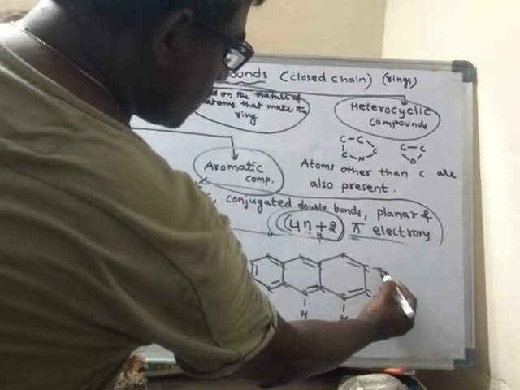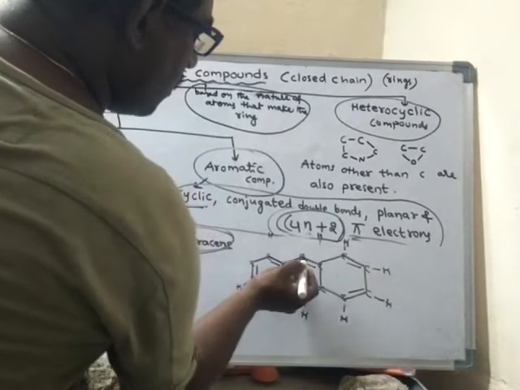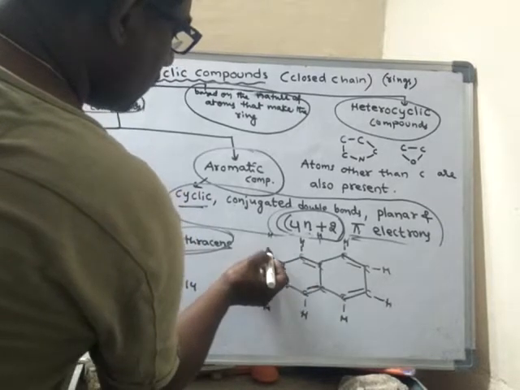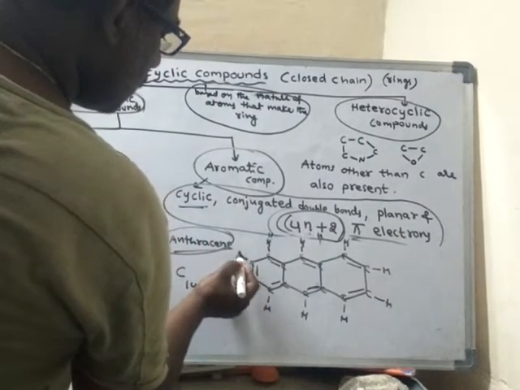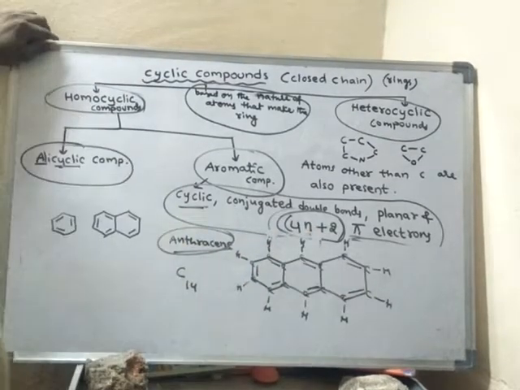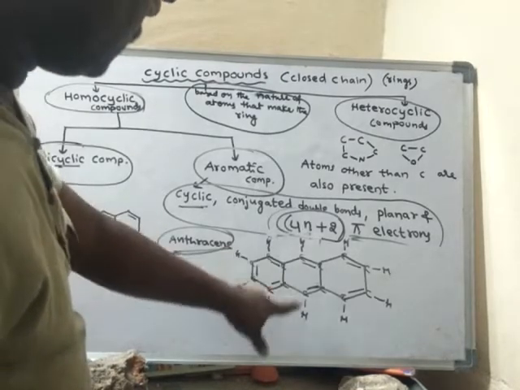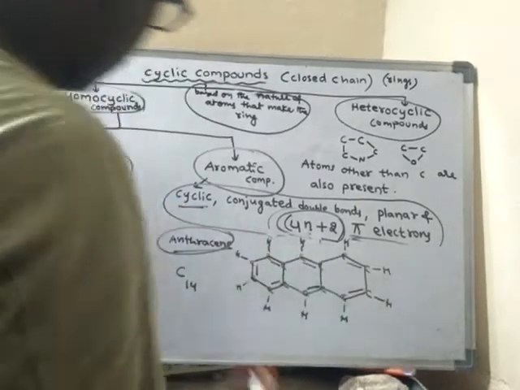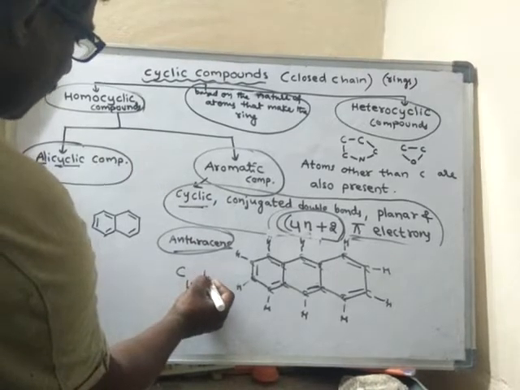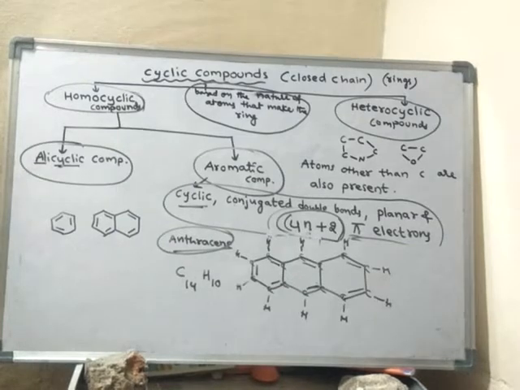To the other carbons, we have to add 1 hydrogen each. So like this, how many hydrogens are there? 1, 2, 3, 4, 5, 6, 7, 8, 9, 10 hydrogens are there. C14H10. Actually this is the formula of anthracene.